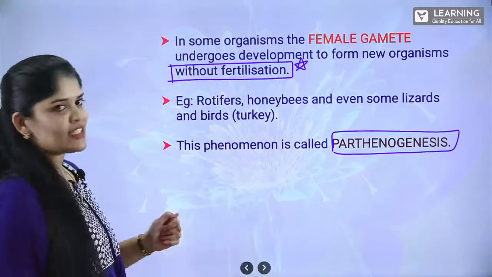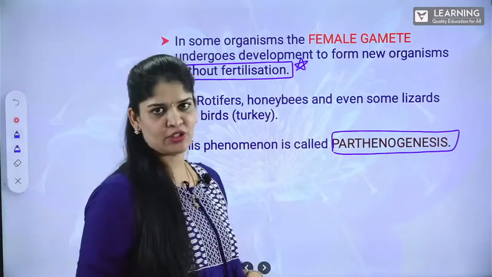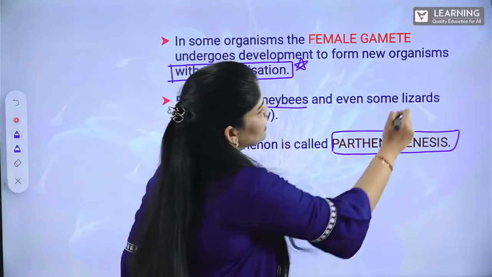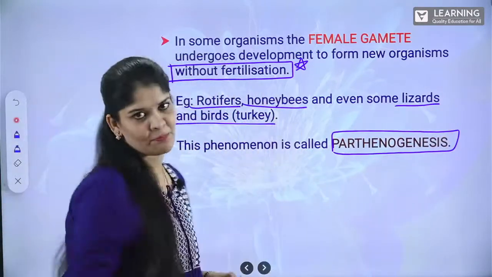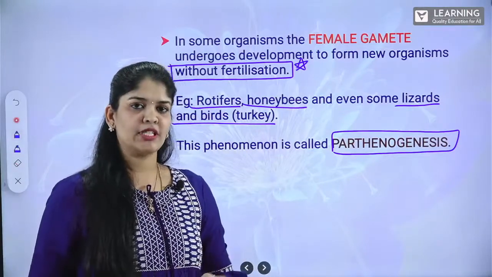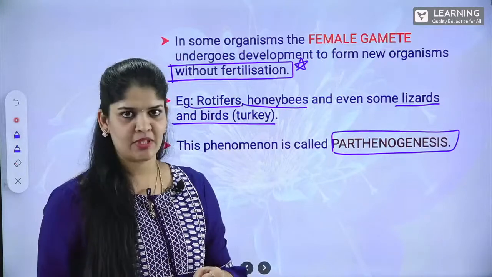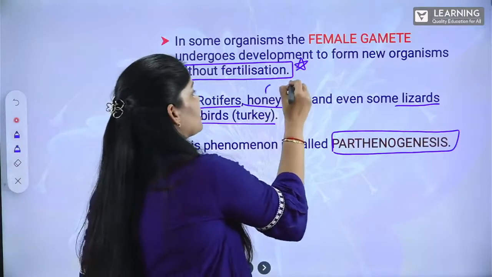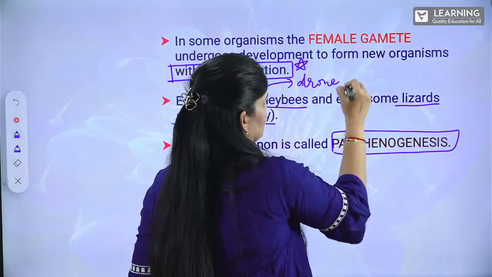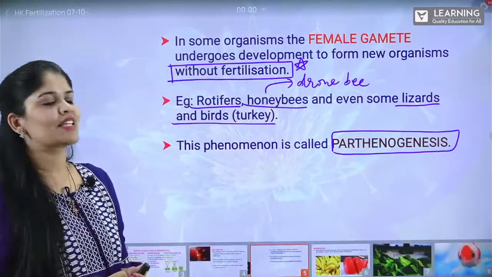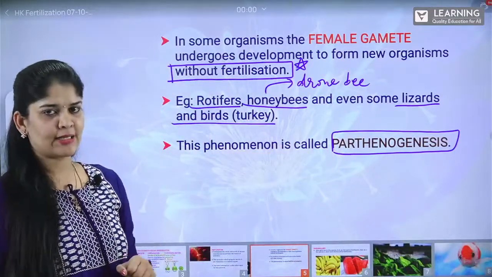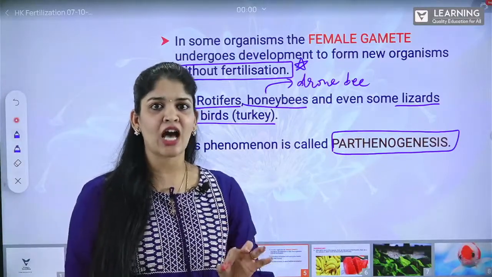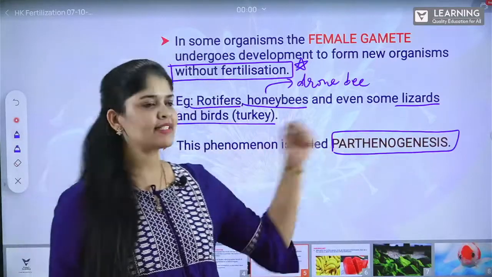The organisms which show parthenogenesis are rotifers, honeybees, lizards, and turkey. It is very important that we have different forms of honeybees, like queen bees and worker bees, which are female bees. And the drone bees, male bees, come into the category of production of an organism directly from the female gamete without being involved in the fertilization process. That is called parthenogenesis.